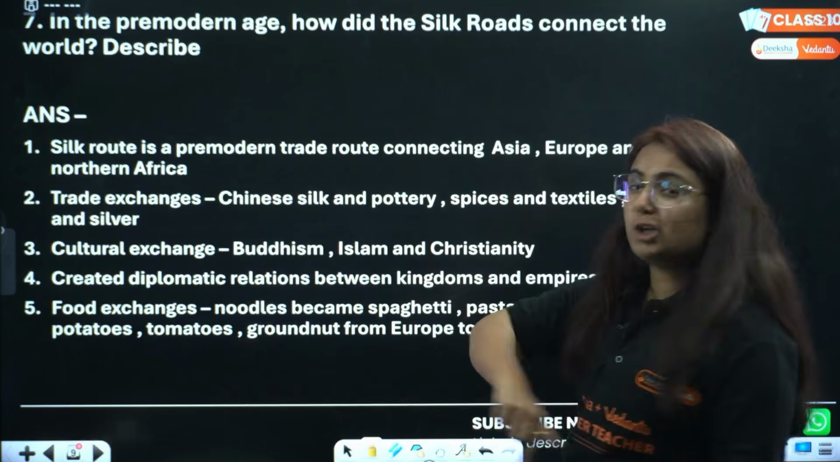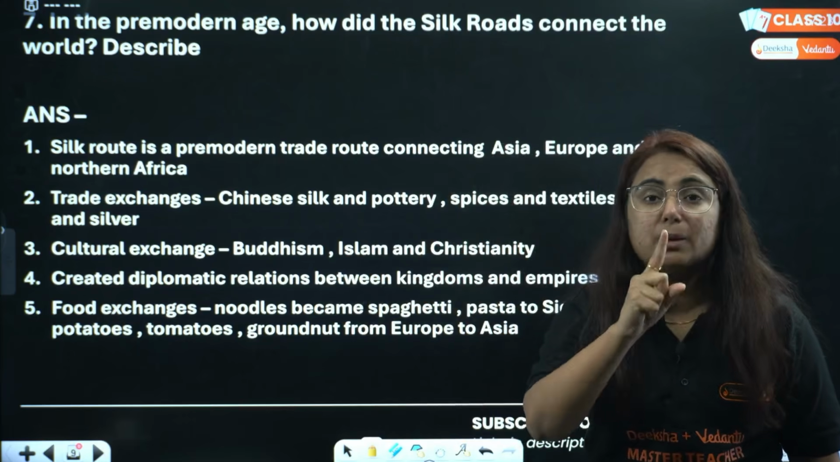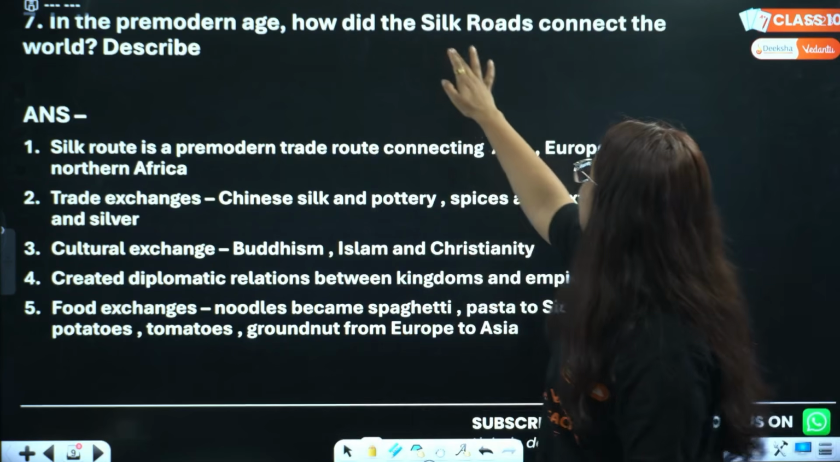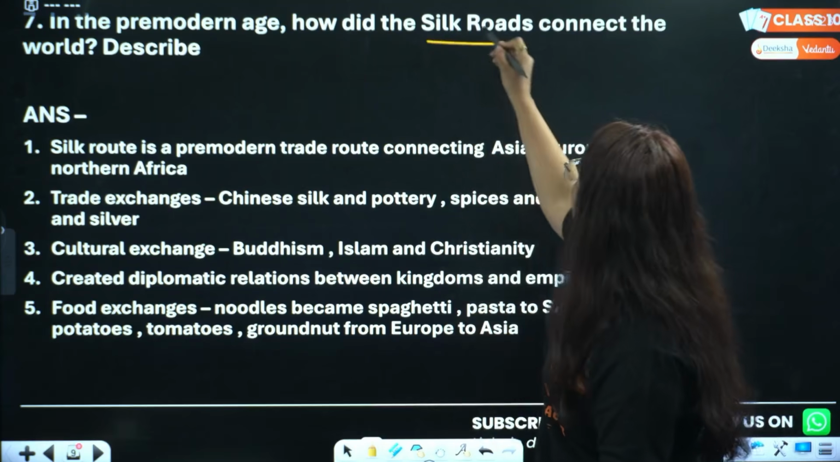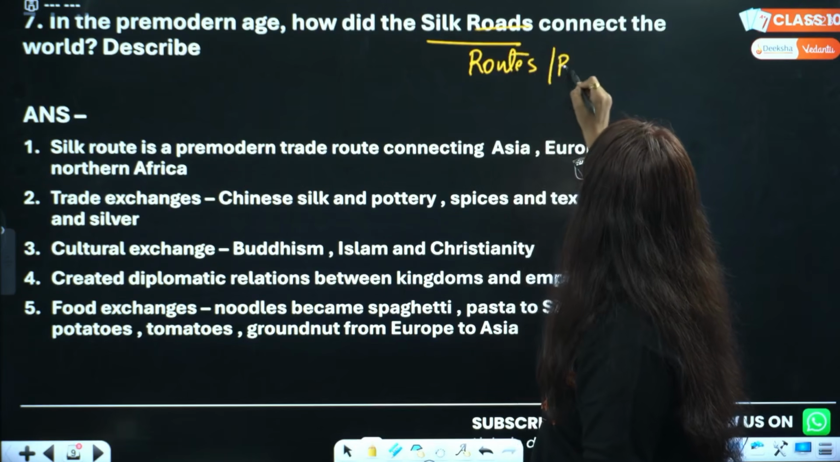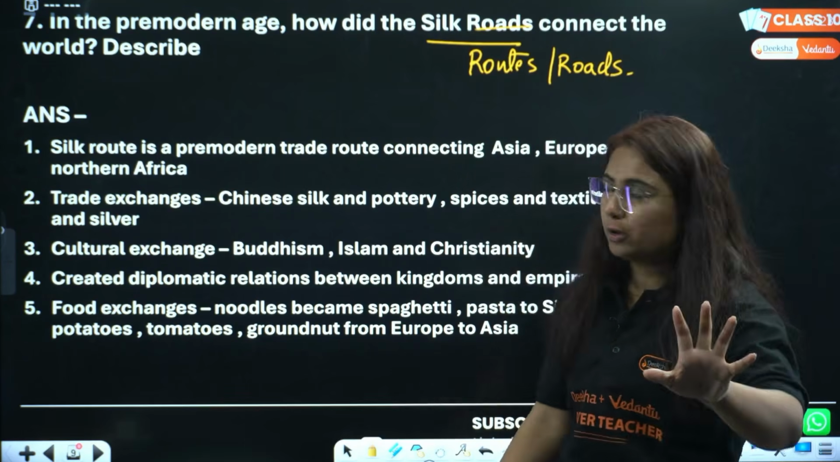Coming to the seventh question of the day, very important, from the chapter Making of the Global World: in the pre-modern age, how did the Silk Routes... no, how did the Silk Roads? We can write roads also, but sometimes when you get confused, remember it can be route or roads.